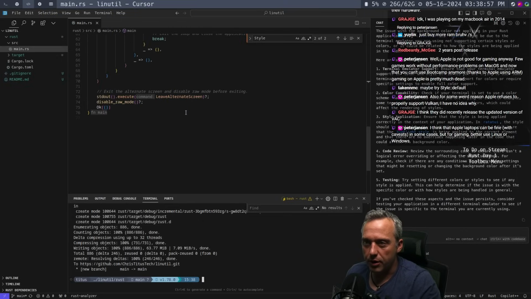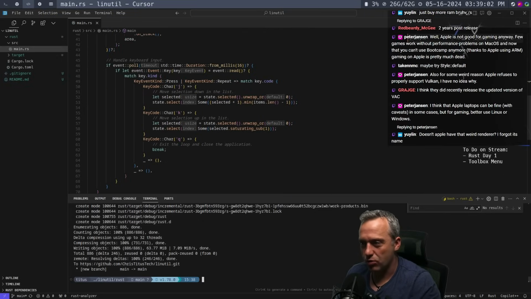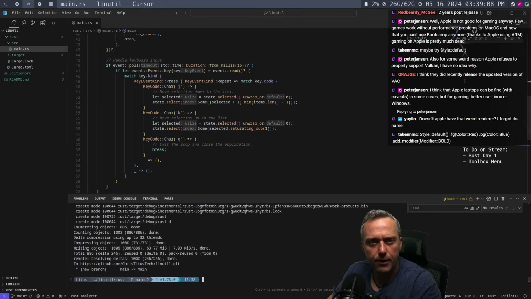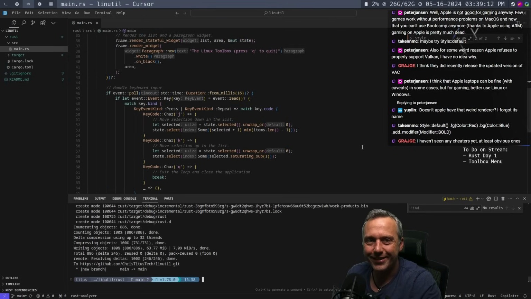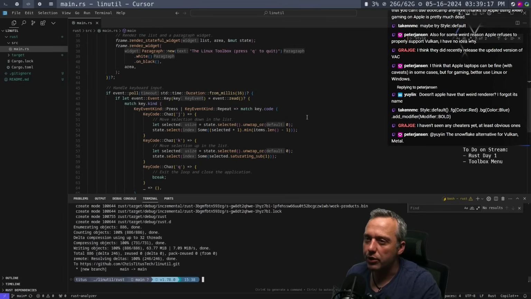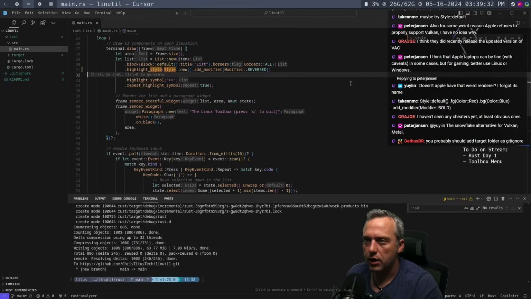But let's start refactoring some stuff and see what changes old Jippity likes to make. All right, it says set default foreground red, background color blue, add modifier bold. Oh, really? Okay. What does that do when we go on the highlight style? I think what we're gonna do, let's do a reverse of this. Go back. All right, there we go. All right, so now we have that.